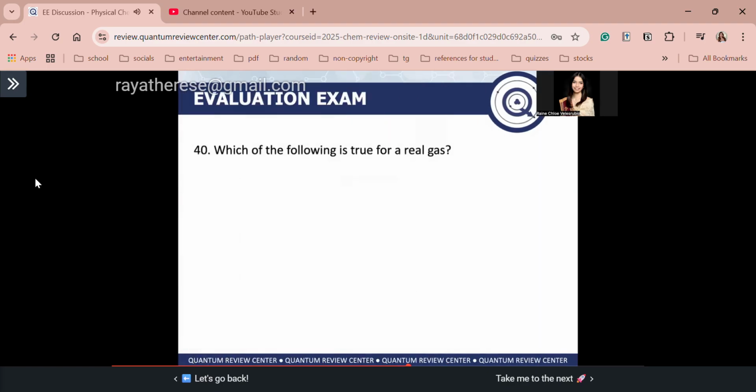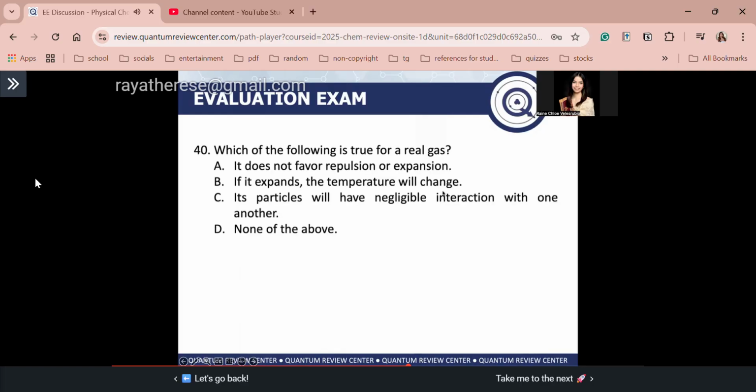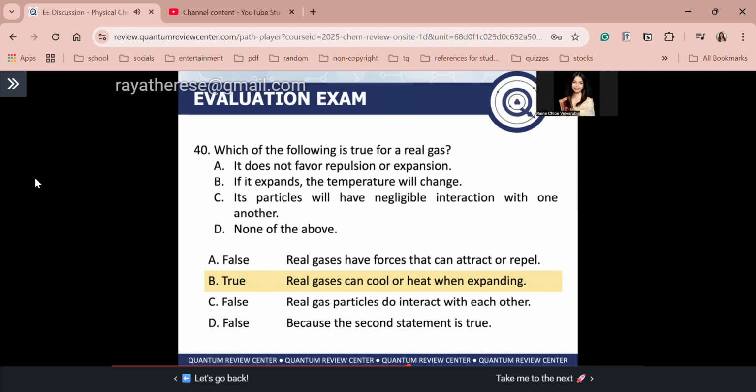Next, number 40. Which of the following is true for our real gas? Ano ba sasabihin nyo? Tama? So bilisan natin yung pagsagot dito. So guys, the answer obviously is letter B. Diba? Ang proof niyan ay ang Joule-Thomson experiment, right? Where the real gas can cool or heat when expanding in the Joule-Thomson apparatus. The items A and C, guys, describe ideal gases, okay? Not real gases. Again, that is letter B for number 40.